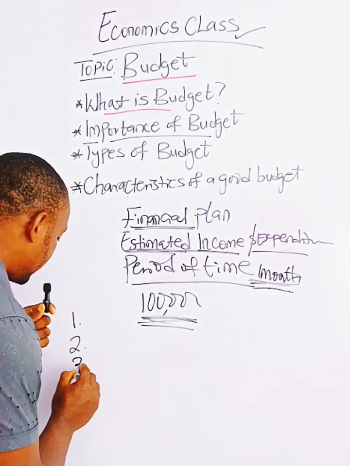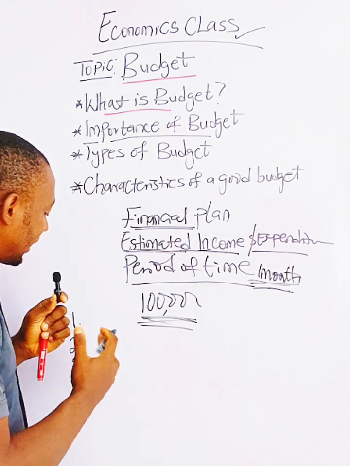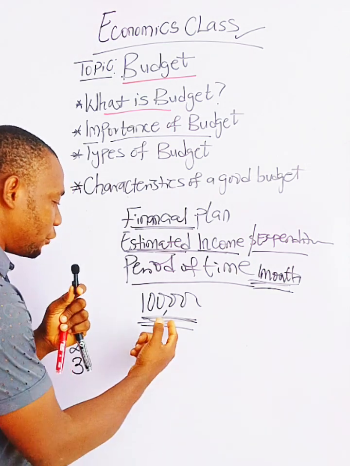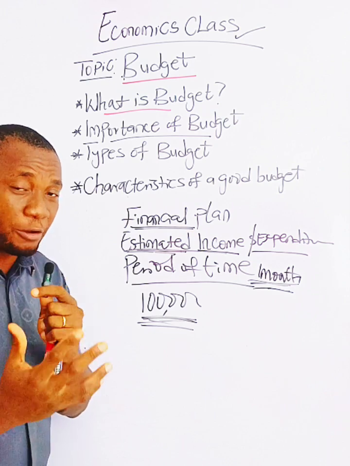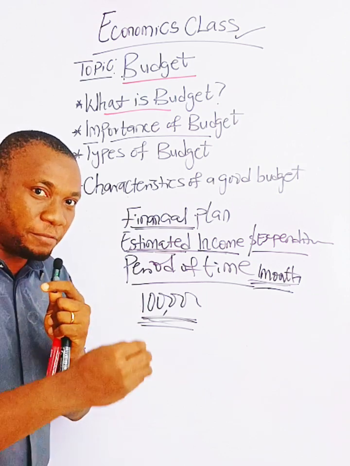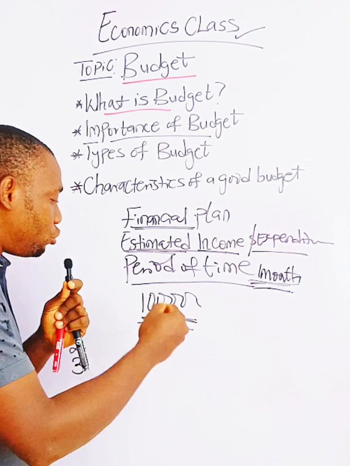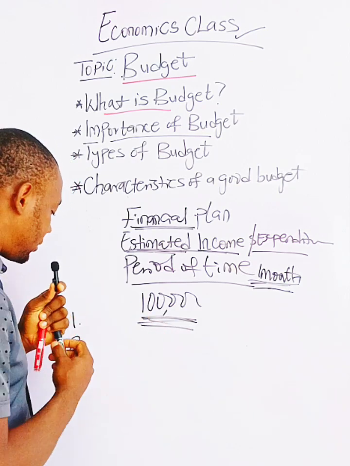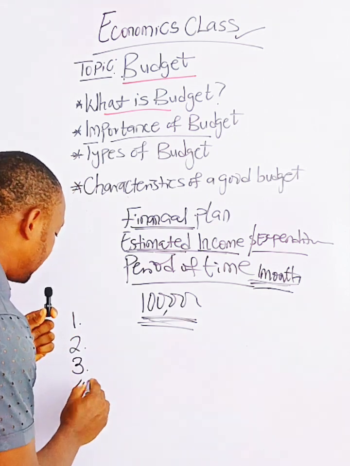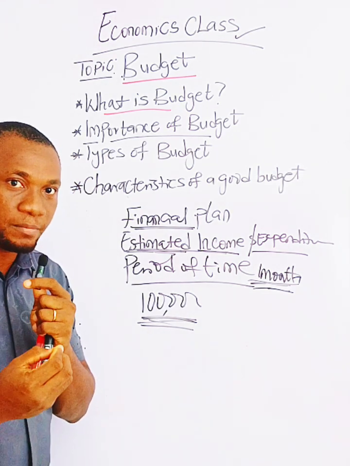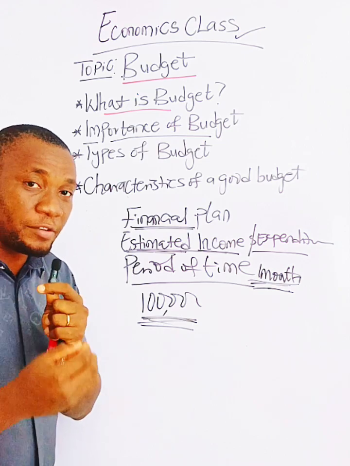Number three, budget helps in efficient use of resources, because if you have 100,000 for a month, your estimated income, for example, you will judiciously use the 100,000 within the things that are in the budget. When you do that, it helps you to efficiently use resources. All right, number four is that budgeting helps in achieving savings goals.